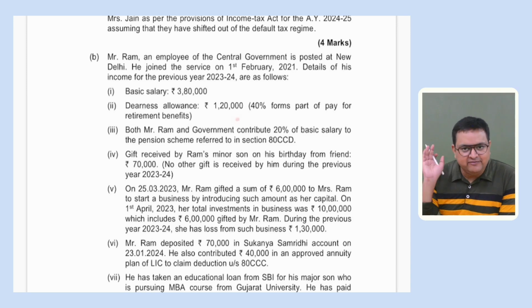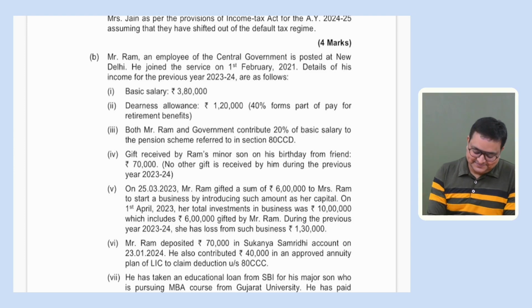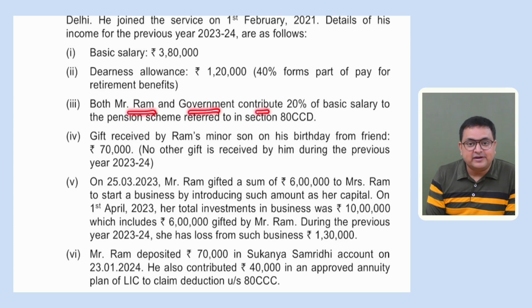So at the back of the mind, we can keep it that 40% of it forms part of retirement benefits. Getting it? Okay. Third point says, both Mr. Ram and government, meaning his employer, both Mr. Ram and government contribute 20% of the basic salary to the pension scheme referred to in section 80CCD.